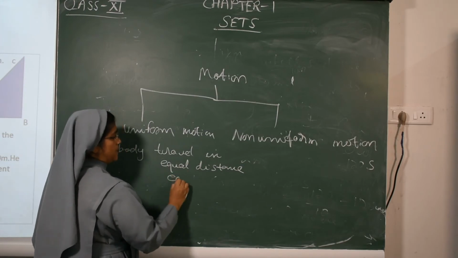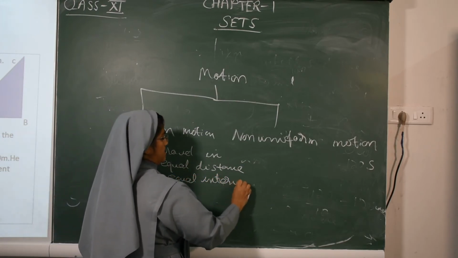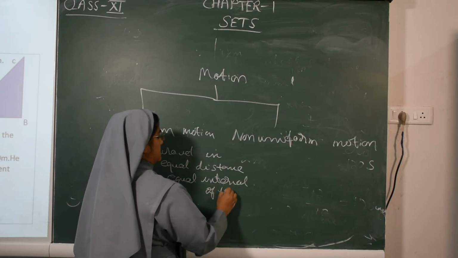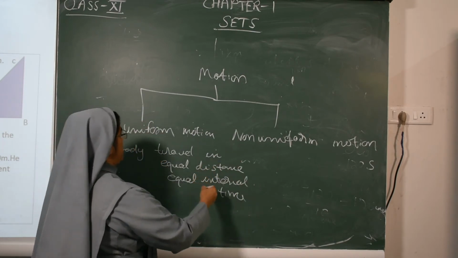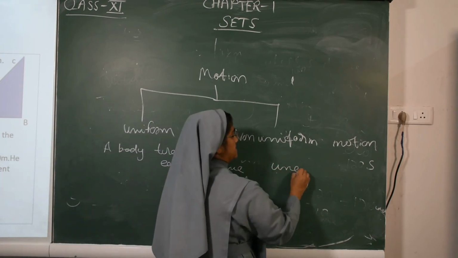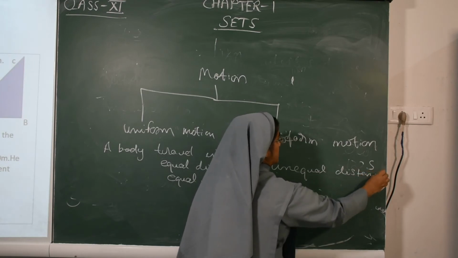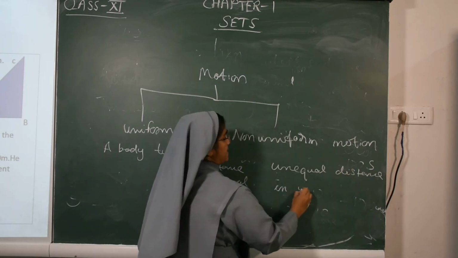Equal distance, equal interval of time. Then non-uniform motion means a body travels unequal distance in equal intervals of time.